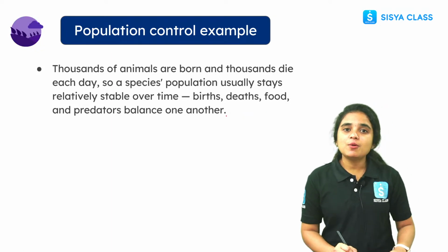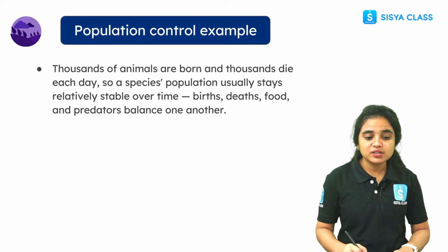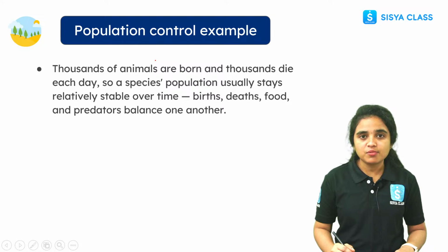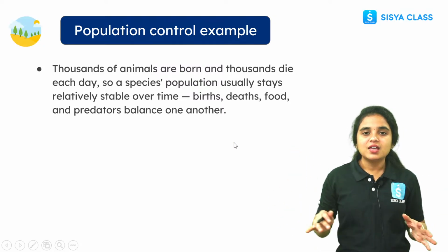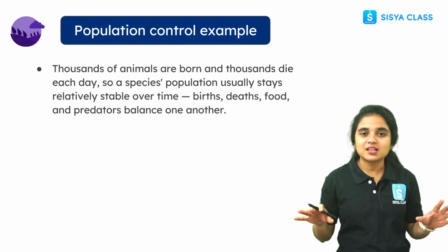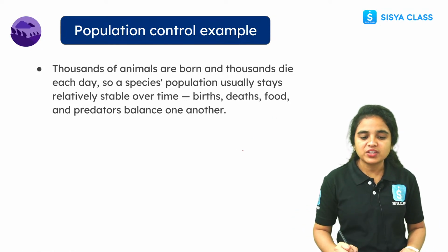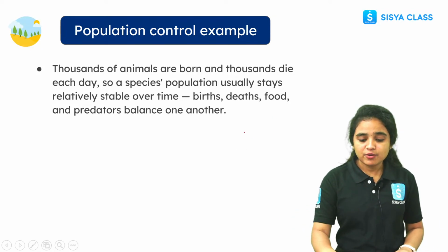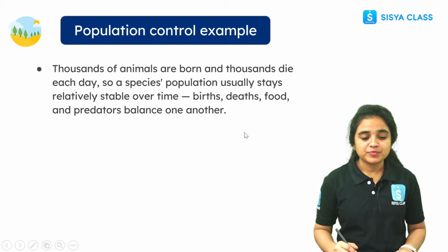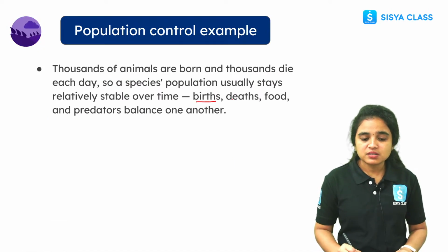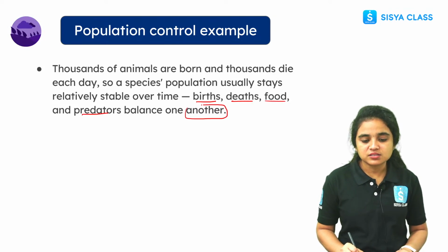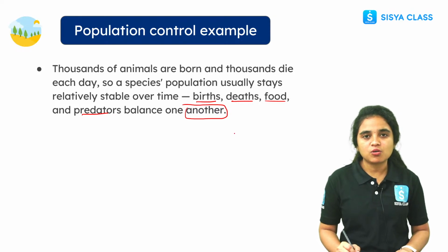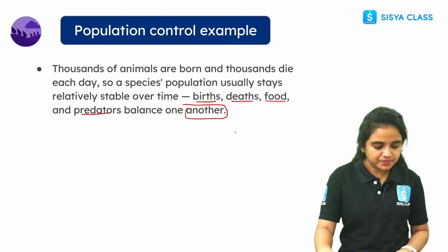And now let us see about population control. For example, thousands of animals are born. At the same time, thousands of animals will die. In the same way, nature remains balanced and steady. That type of thing we call a dynamic equilibrium. Births, deaths, food and predators, everything will be balanced to one another. So this is an example of dynamic equilibrium.